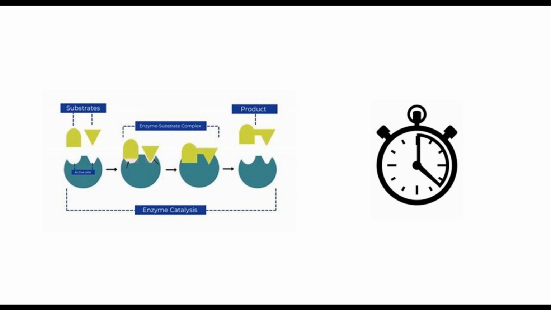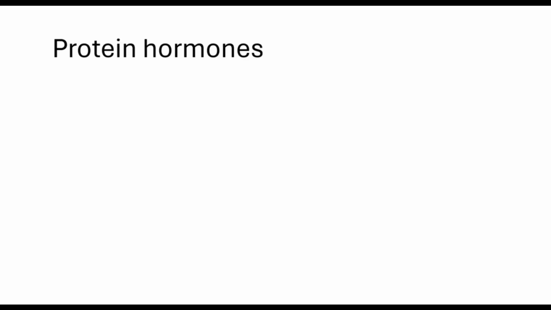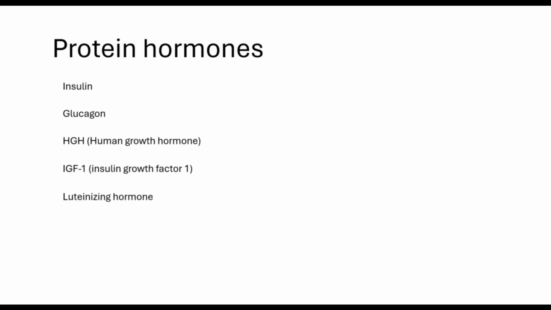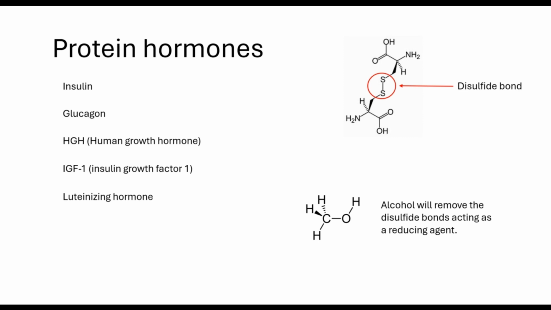Most hormones are made out of amino acid chains which are known as protein hormones, such as insulin, glucagon, HGH, IGF-1, and luteinizing hormone. Protein hormones commonly have lots of disulfide bonds. Disulfide bonds are easily broken by alcohols. This means when proteins are placed into an aqueous environment rich in alcohol groups, they are denatured due to their bonds being broken and therefore their purpose is inhibited.